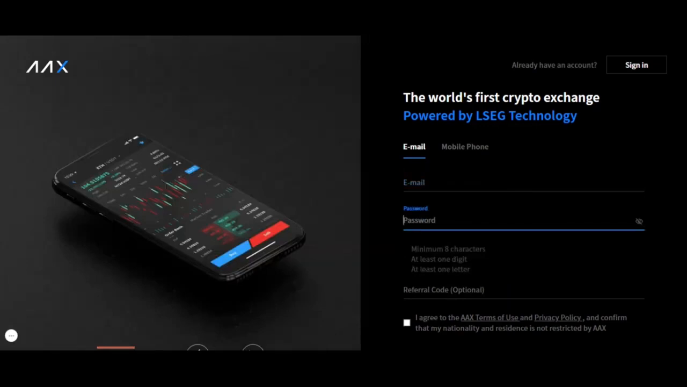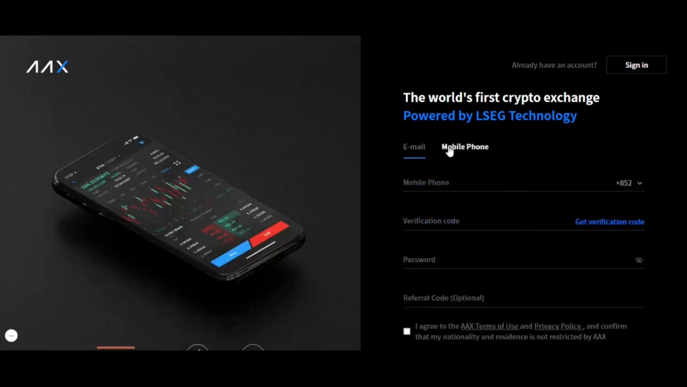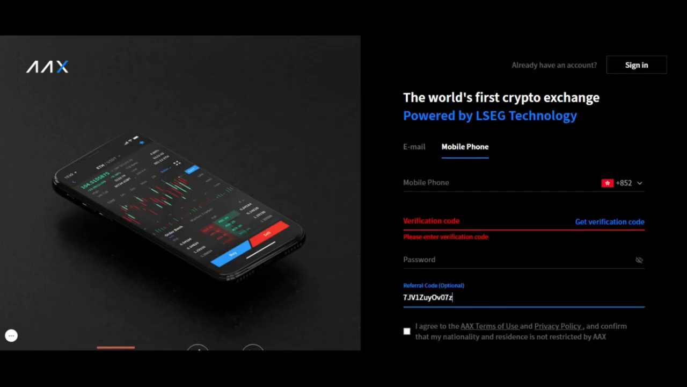You would set a password, anything you want here, or you could enter your phone number. You'll get a verification code, and then you'll have to enter a password here. But if you use this referral code, you'll get a nice little sign-up bonus with AAX. Very nice to use a sign-up bonus on any exchange, and you'll have nice little perks there.